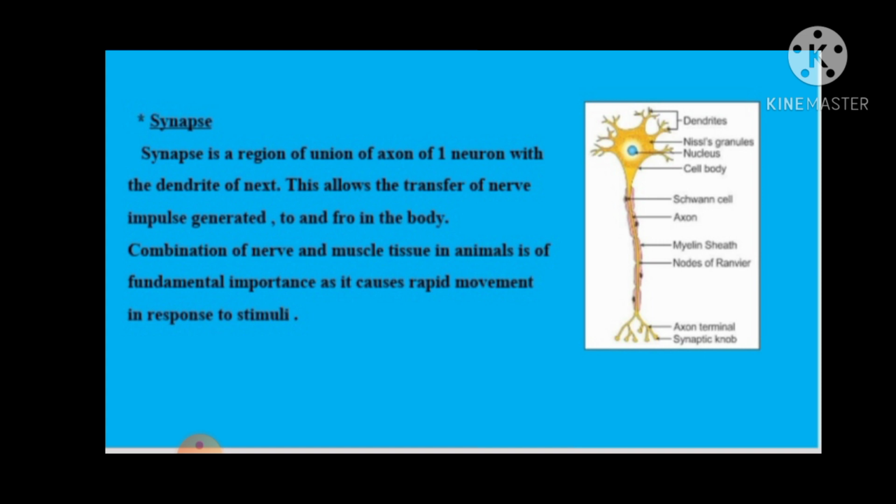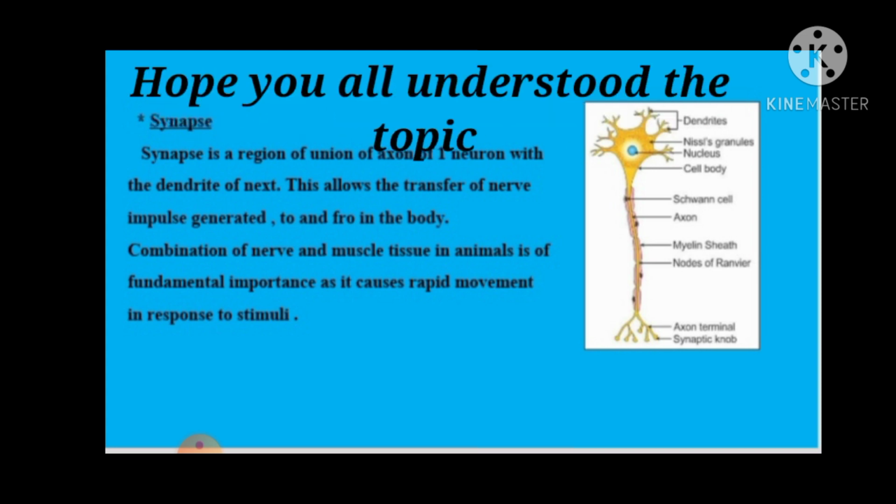Combination of nerve and muscle tissue in animals is of fundamental importance as it causes rapid movement in response to stimuli. So students, this is all about nervous tissue. It is the nervous tissue due to which the body obeys our mind and all the decisions which our brain takes are executed. Hope students, you understood all the topics very nicely. You understood muscular tissue as well as nervous tissue.